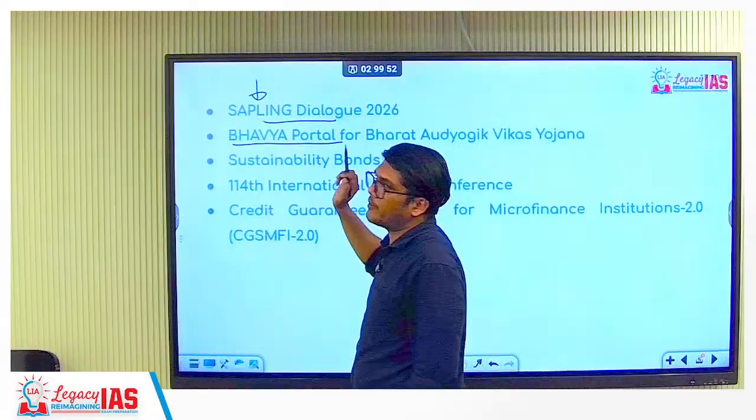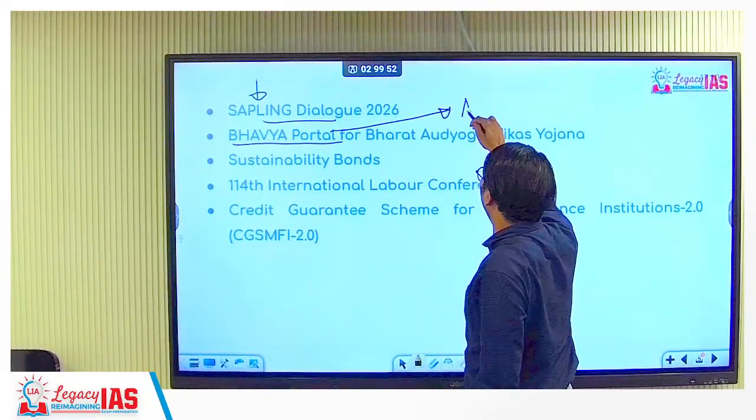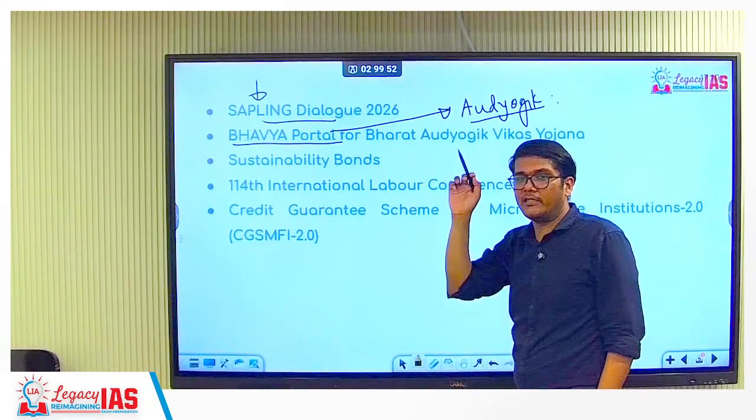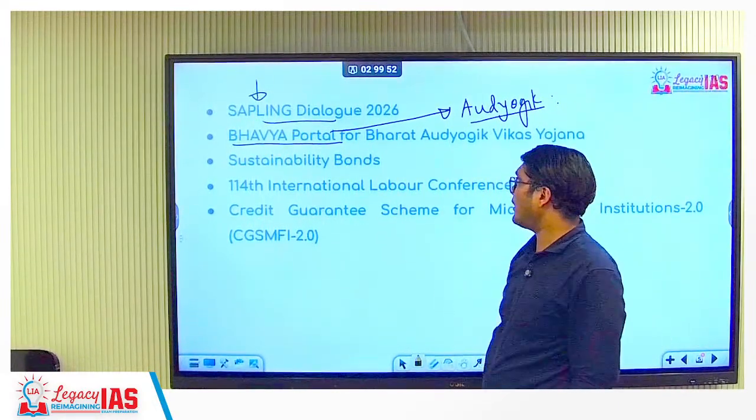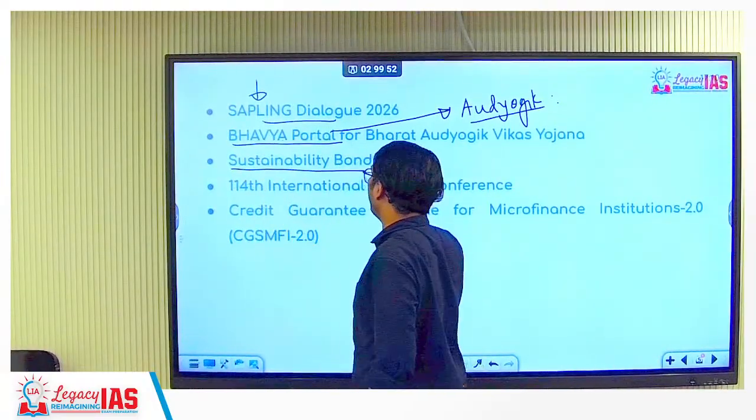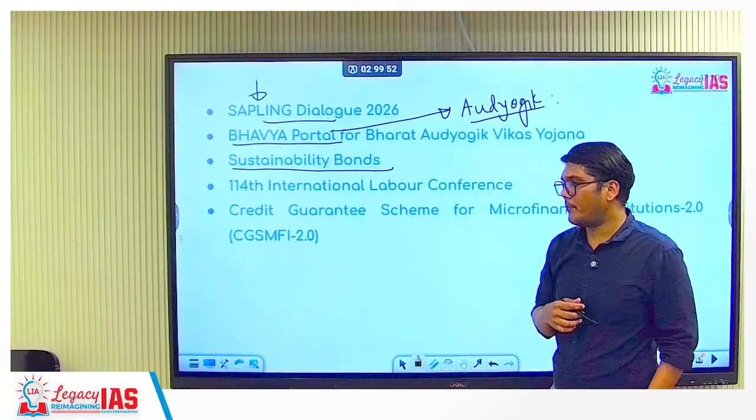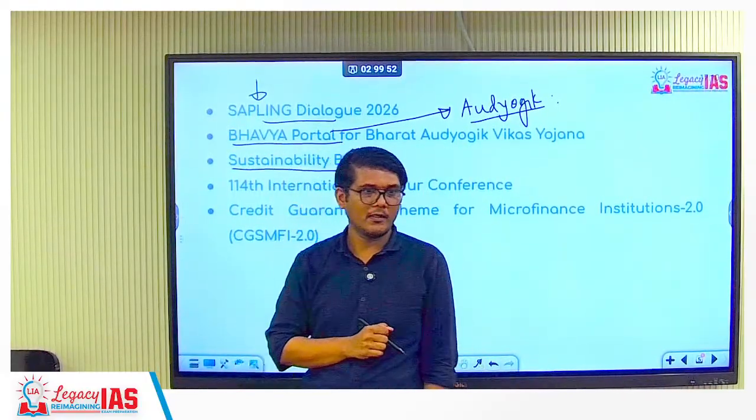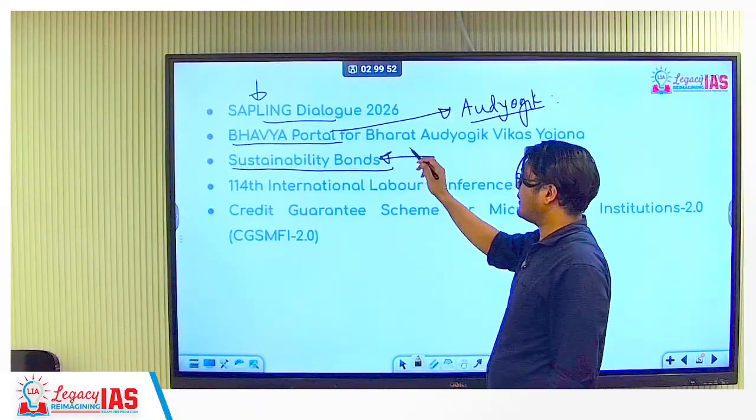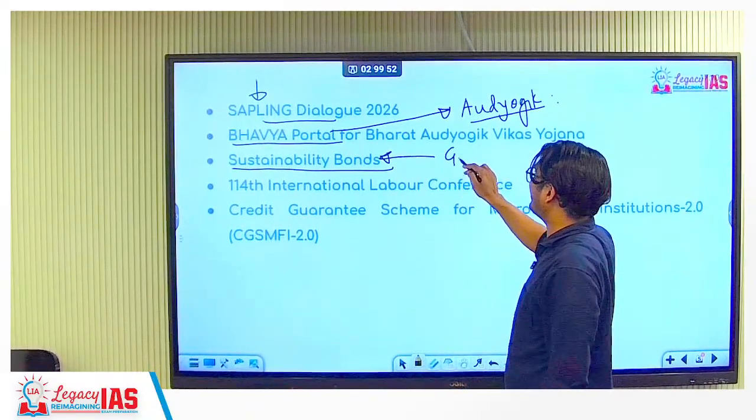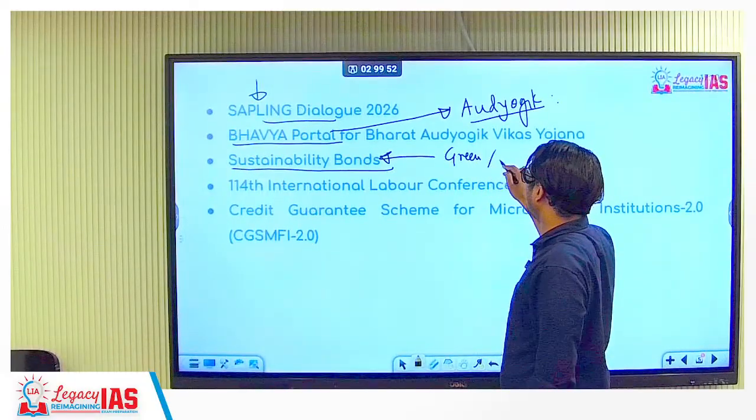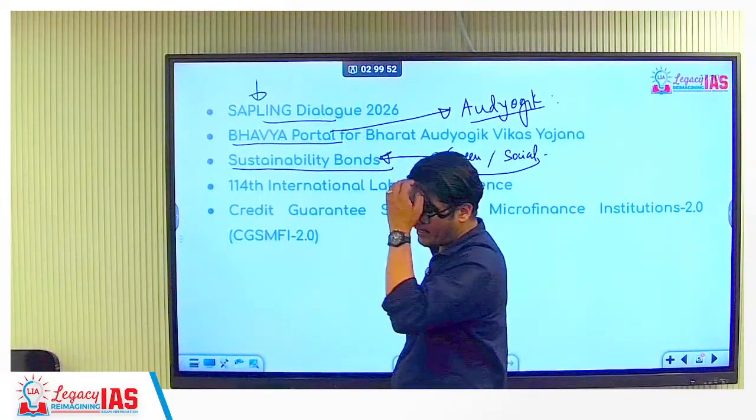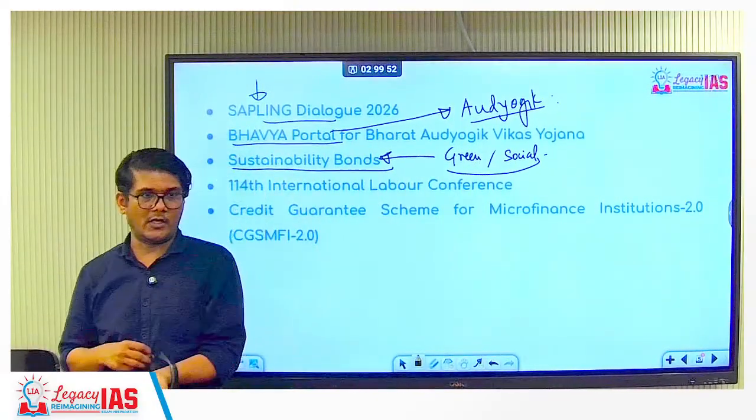Second is the Bhavya portal. This Bhavya portal is basically an audyogik portal. Audyogik means related to industry. Okay. Then you have sustainability bonds. You might not have given the prelims this year, but have you gone through the paper? A sustainability bonds related question was there in that. Sustainability bond again is in the news, so we will see what it is, how it is different from, let's say, green bonds and social bonds, and in general I will also tell you about bonds in general.